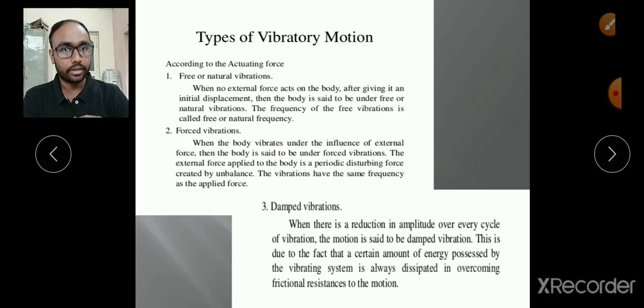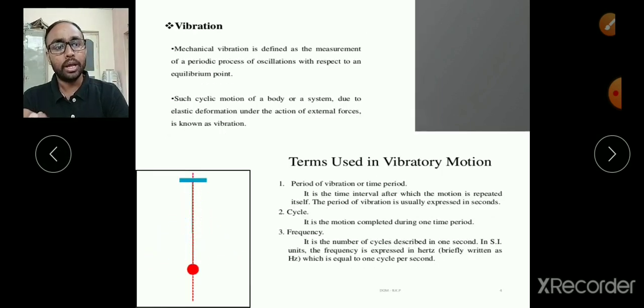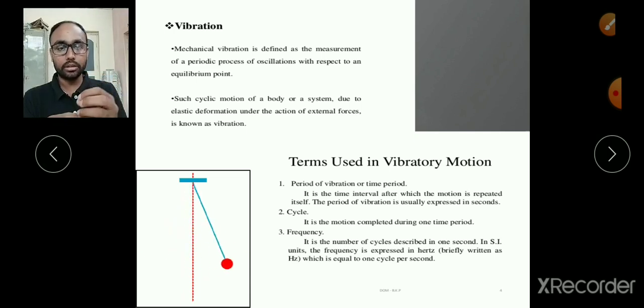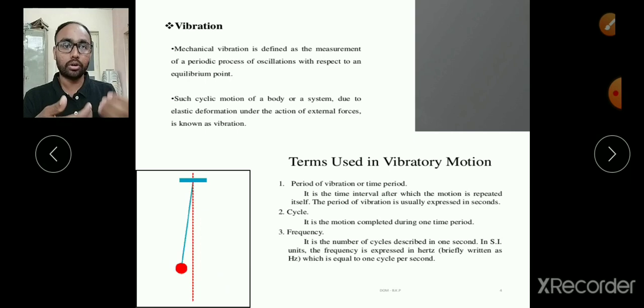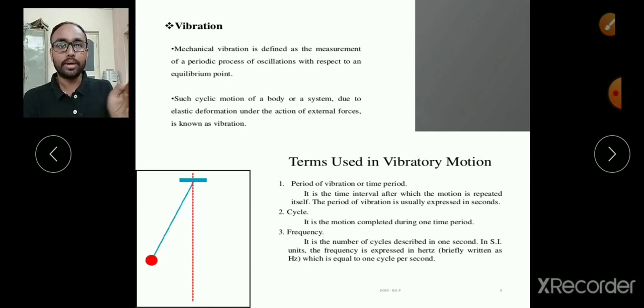Then the next one is forced vibration. For forced vibration, you need to apply the force after a particular interval of time. That means I take this simple pendulum from its original position and release it, and after 1 or 2 cycles I feel I should apply the external force after every particular interval of time so that it will continue its motion. So after every 2 seconds I apply the same force to the simple pendulum. That type of vibration is known as forced vibration.